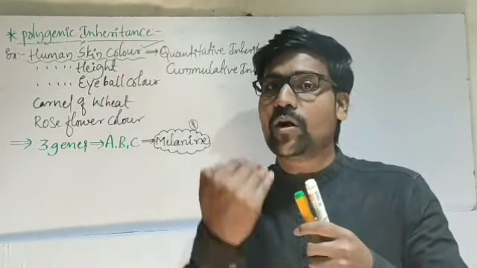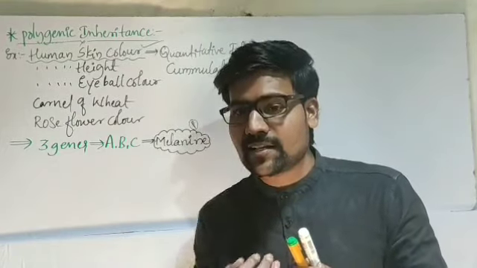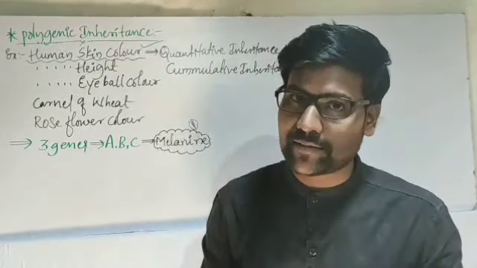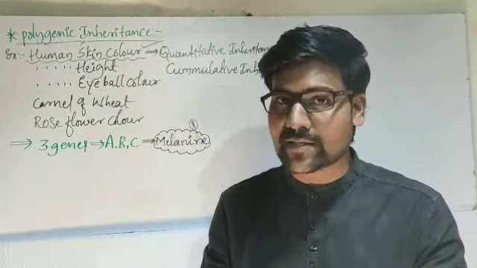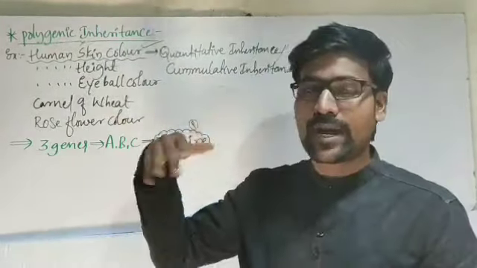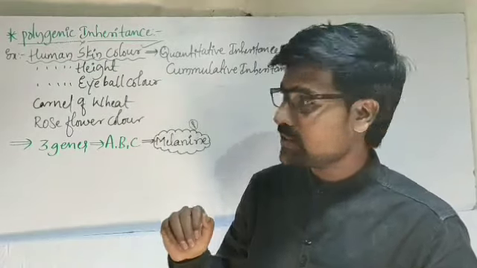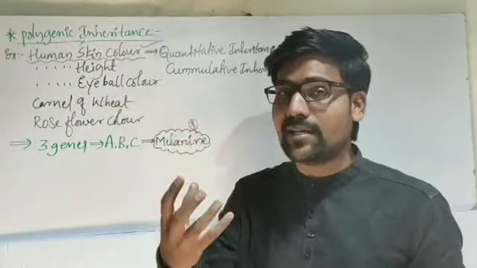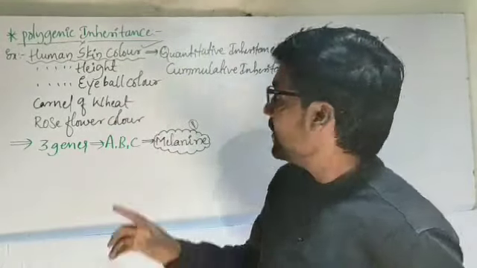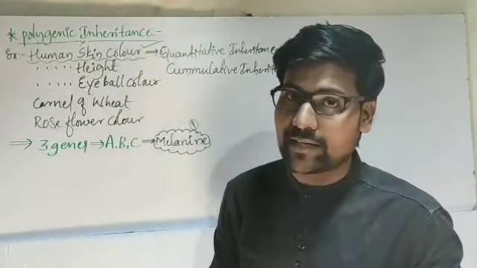When melanin quantity becomes lesser and lesser, the skin becomes whiter and whiter. When melanin production is more, the skin becomes darker. So it all depends on how many alleles of these genes are dominant. Hence it is a quantitative inheritance.